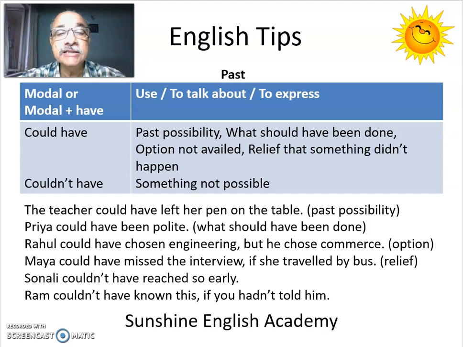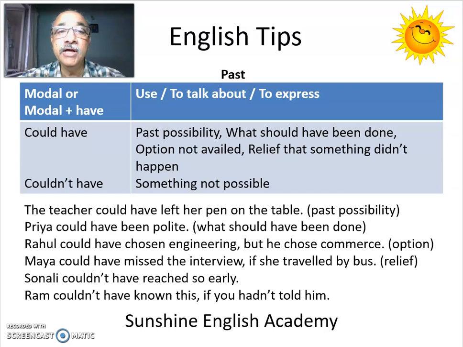This is a past possibility. How strong is this possibility? Not very strong. It's like 50-50. The teacher could have left her pen on the table. So that means there's also a possibility that the teacher could have left her pen somewhere else, not on the table.